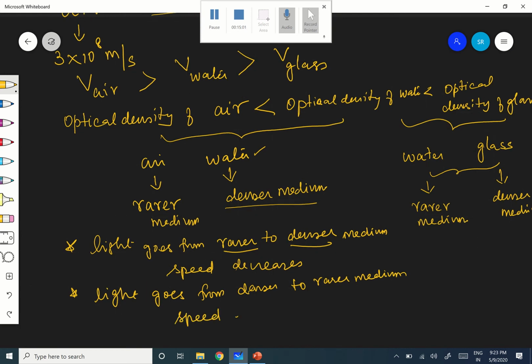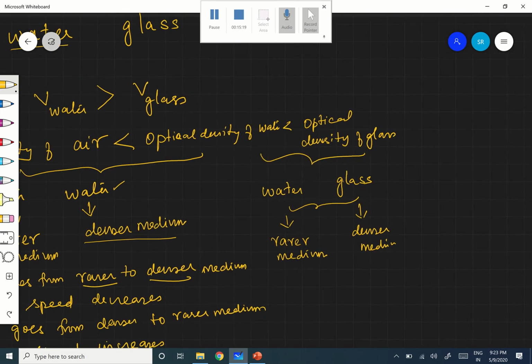The speed increases. Okay, when light goes from denser to rarer, the speed increases. When the light goes from rarer to denser, the speed decreases. Are you following? Is it clear? Okay, right. With this, we'll go on.